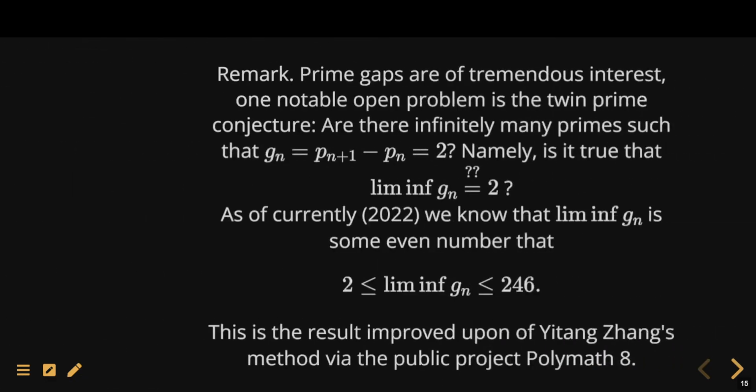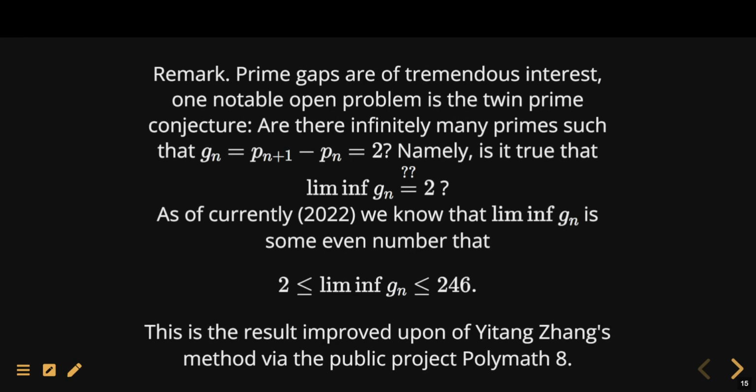A side remark, of course, the prime gaps are of tremendous interest. A notable open problem is the twin prime conjecture, that is asking, are there infinitely many primes such that the prime gap is equal to 2? That is to say, is the limit inferior of the prime gaps equal to 2? As of currently, 2022, we know that the limit inferior of the prime gaps is some even number between 2 and 246. And this comes from this public project called Polymath 8, by improving Yitang Zhang's method. And this is the current state of this story.